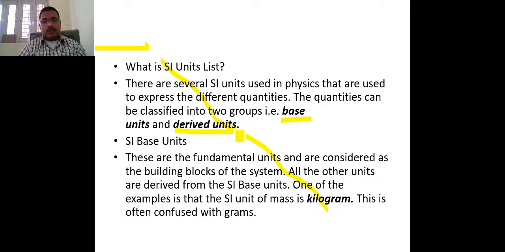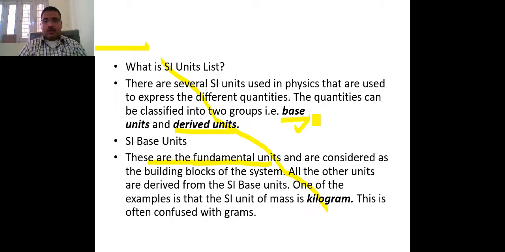The base unit is basically the fundamental unit. For example, when we want to measure the mass of an object, it may be measured in grams or kilograms, and that is a fundamental unit.